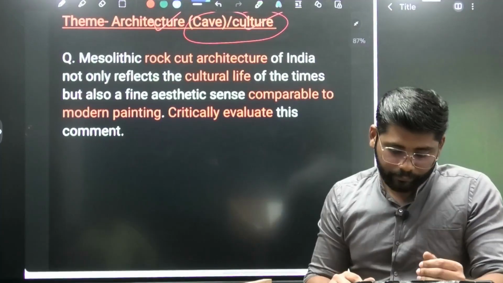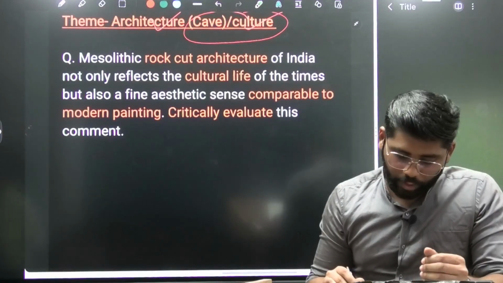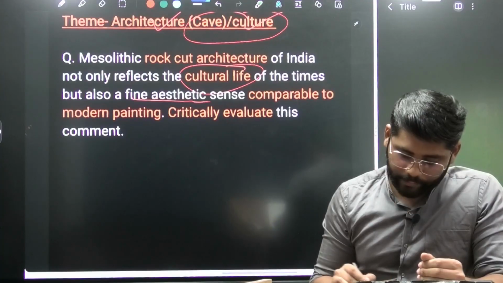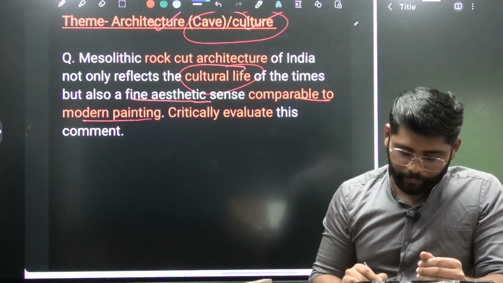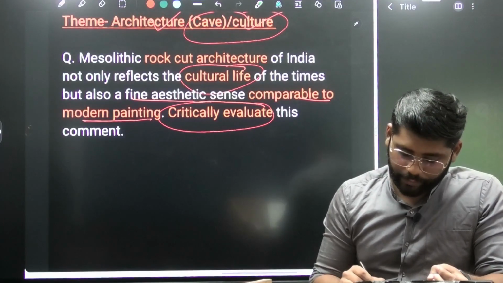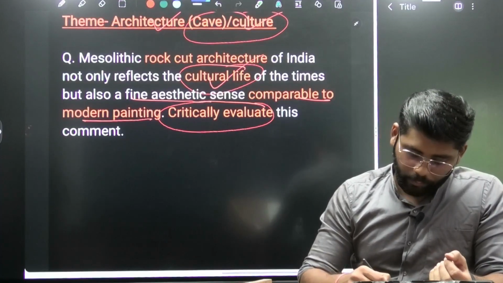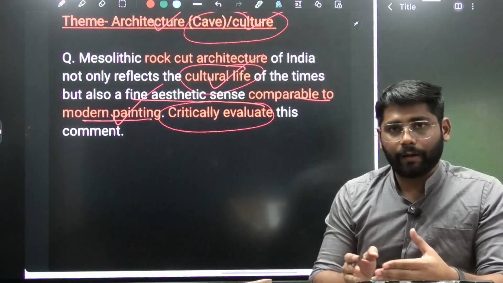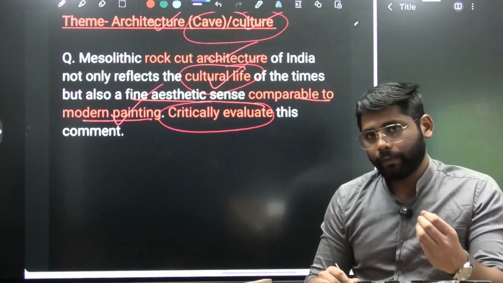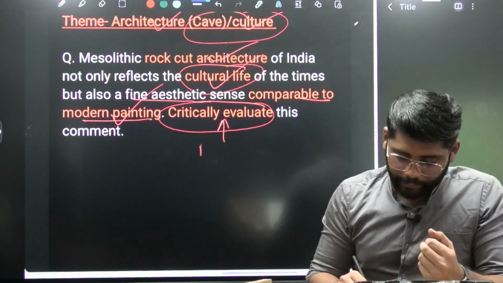To deal with these converging themes, look at the question: Mesolithic rock cut architecture of India not only reflects the cultural life of that time, but also has an aesthetic sense comparable to modern painting. The question has two themes, cultural life and modern painting. So we need to write these two demands separately, and the theme we can write about is the architecture. Then the fourth aspect is the directive word.